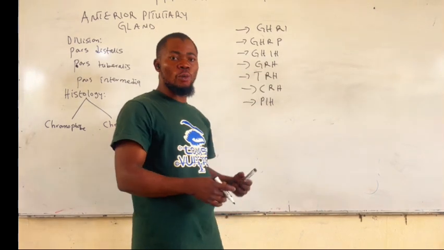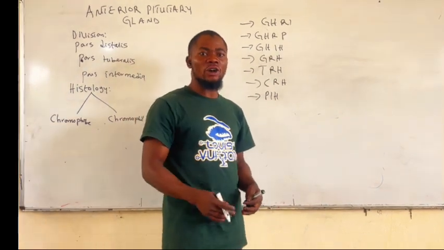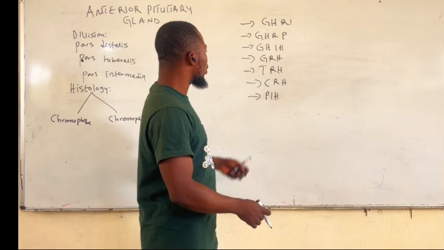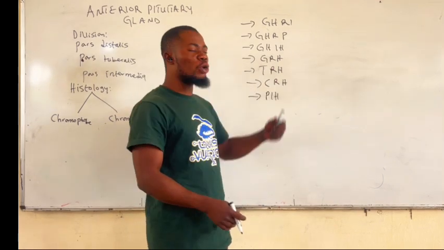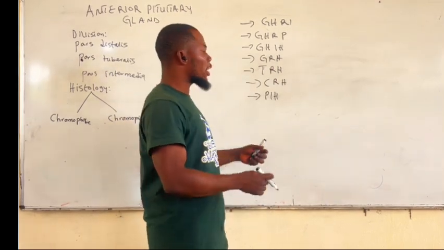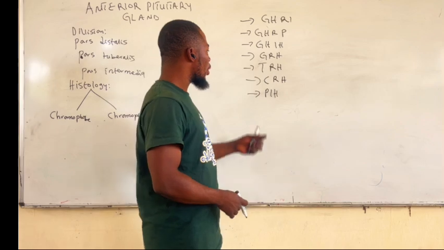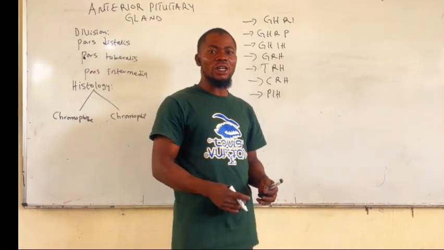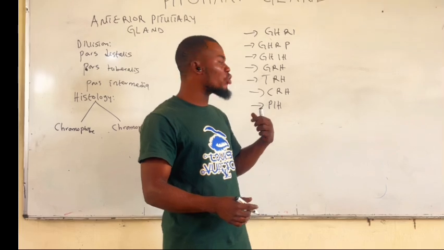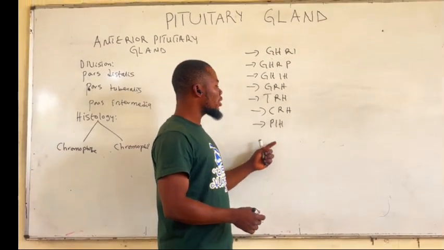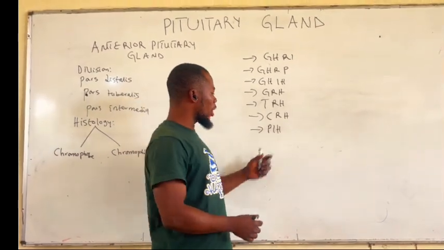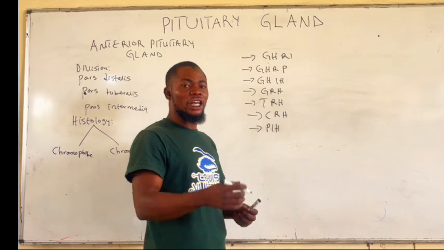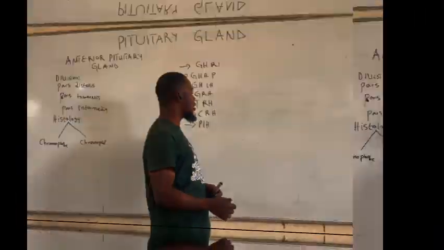Gonadotropic releasing hormone stimulates the release of gonadotropic hormones. Thyrotropin releasing hormone stimulates the release of thyroid stimulating hormone. Corticotropic releasing hormone stimulates the release of adrenocorticotropic hormone from the anterior pituitary, while prolactin inhibitory hormone, believed to be dopamine, inhibits the release of prolactin.